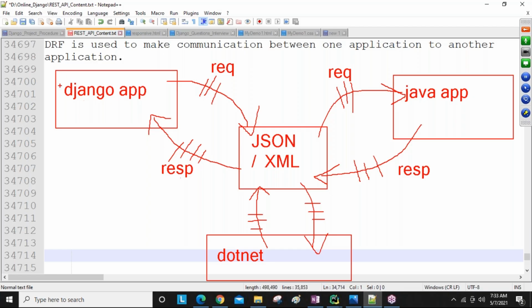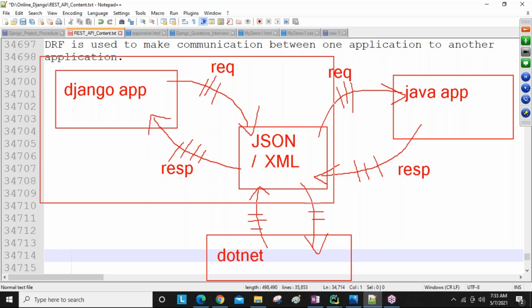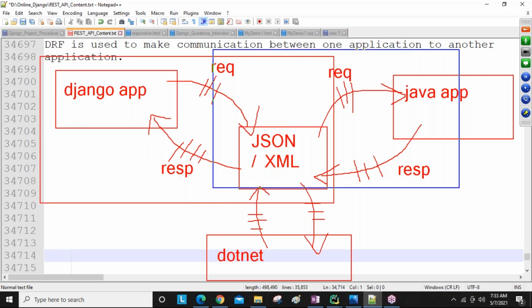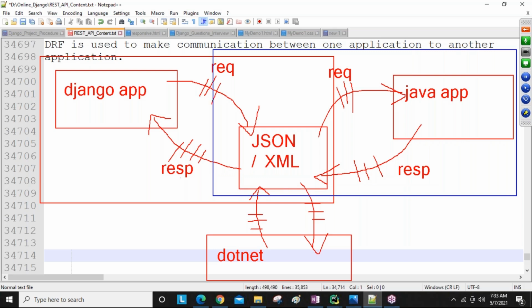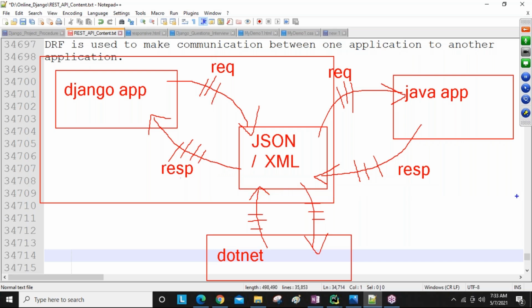We are the Django developers, guys, so this is our responsibility. If you are a Java developer, this is the Java developer's responsibility. Forget about other languages, guys. We require taking JSON and sending JSON, so we use Django REST framework, DRF, in our Django application.